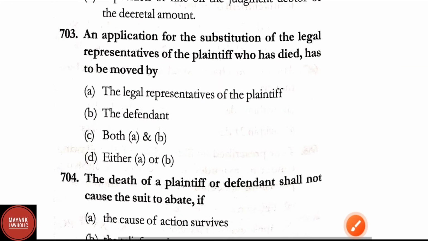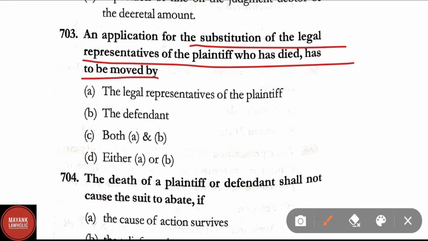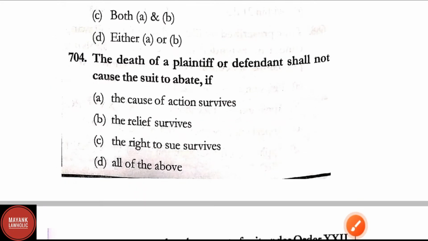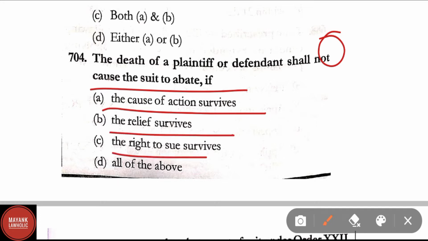Question number 703. An application for the substitution of the legal representatives of the plaintiff who has died was to be moved by... Here the correct answer is option A, that is the legal representatives of the plaintiff. Question number 704. The death of a plaintiff or defendant shall not cause the suit to abate if the cause of action survives, the relief survives, the right to sue survives, all of the above. Here the correct answer is option C, that is the right to sue survives.